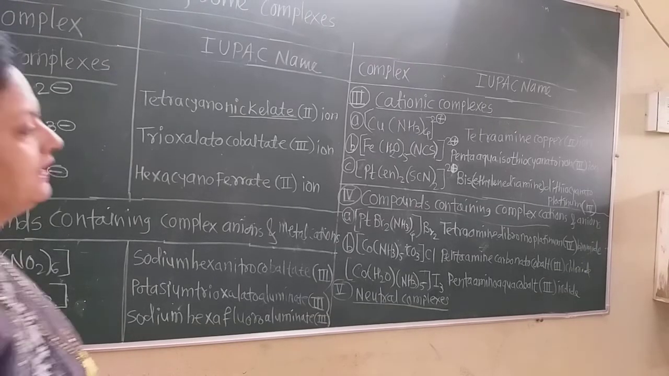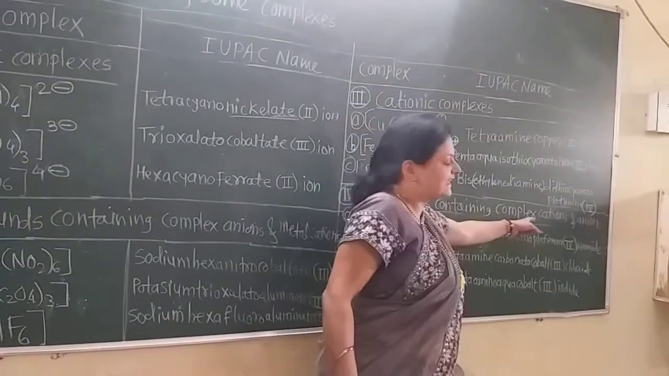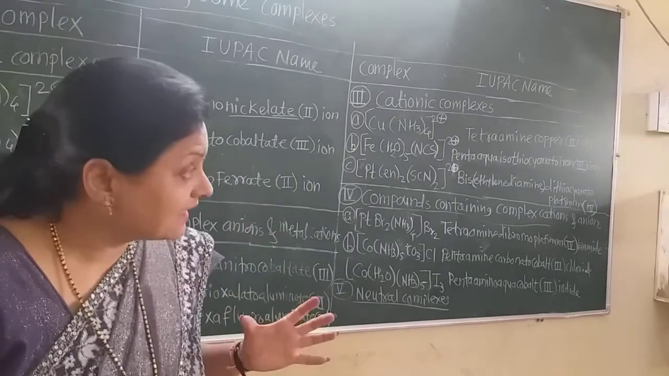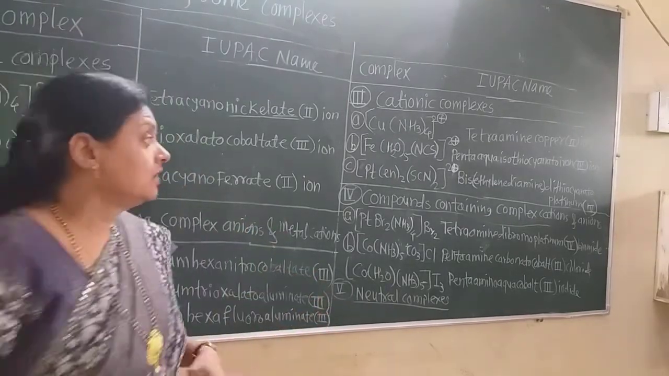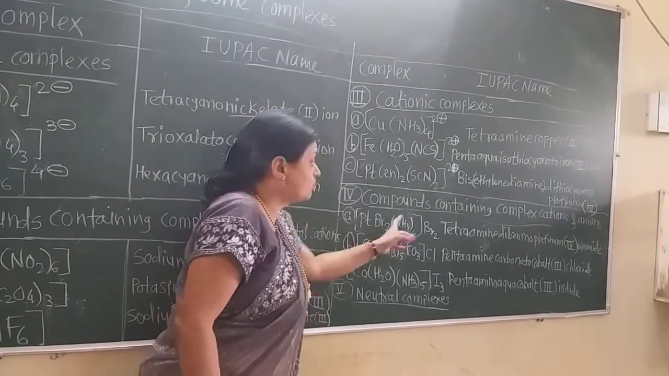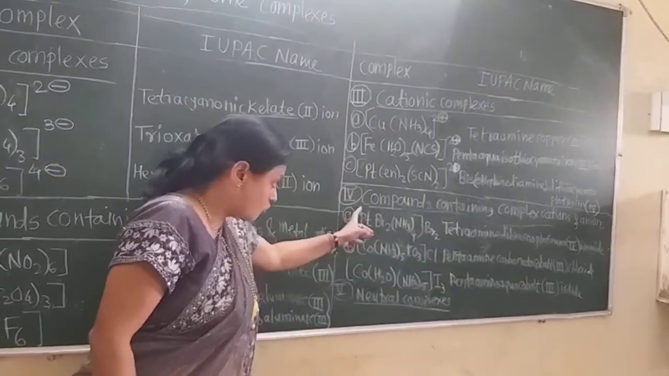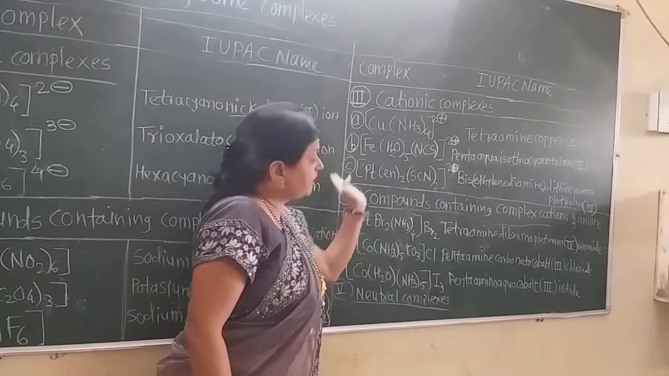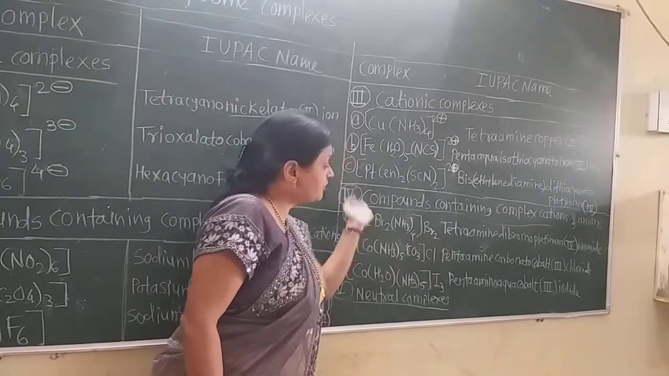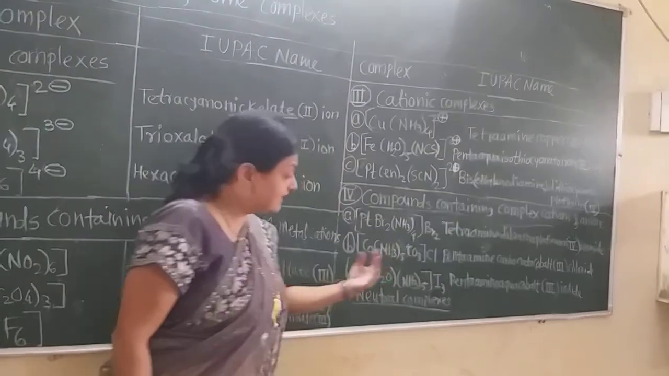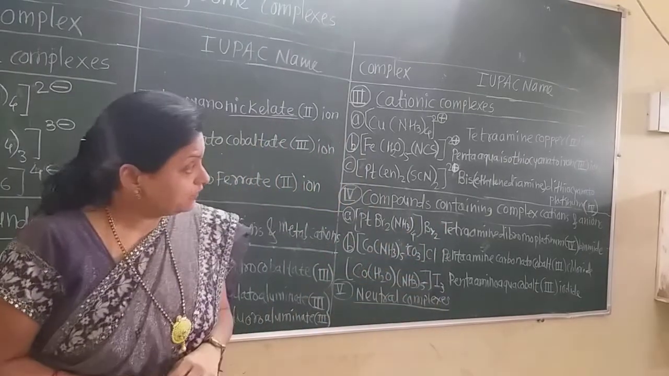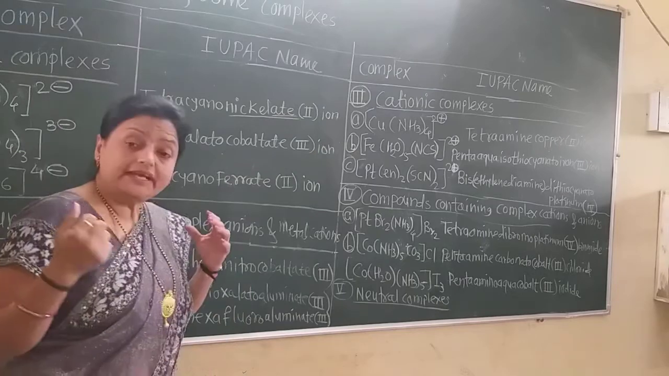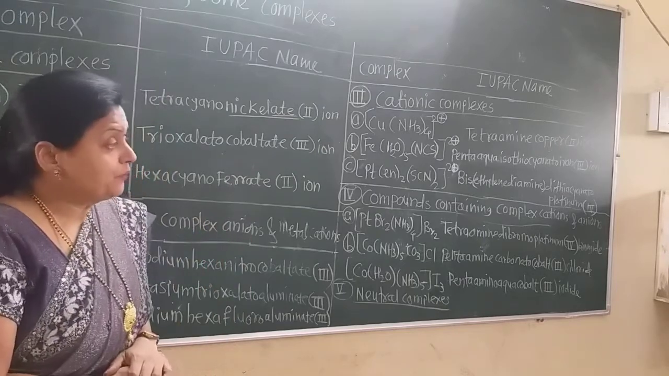Compounds containing complex cations and anions. That means in these coordination compounds, the coordination sphere has a positive charge, and outside that positively charged complex cation there are negatively charged anions. Now, how are such complexes given their IUPAC names?